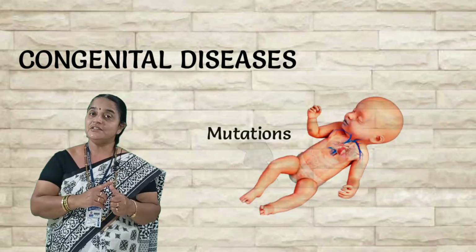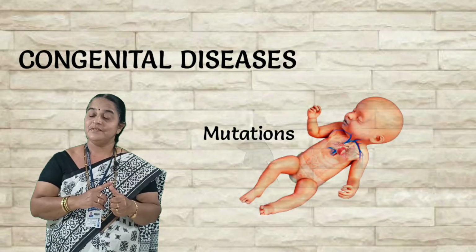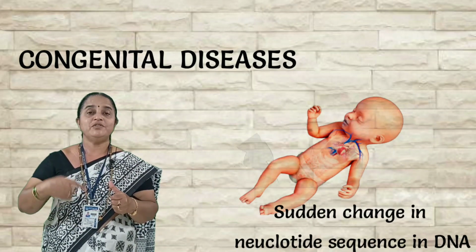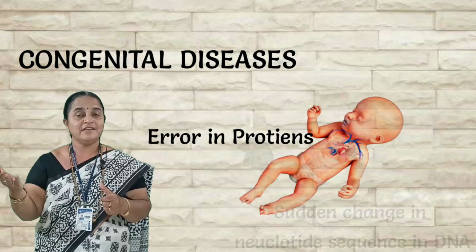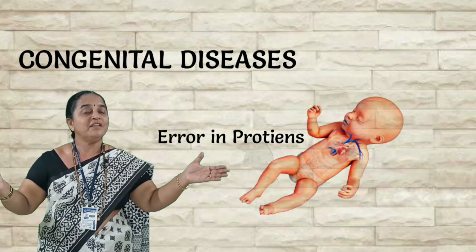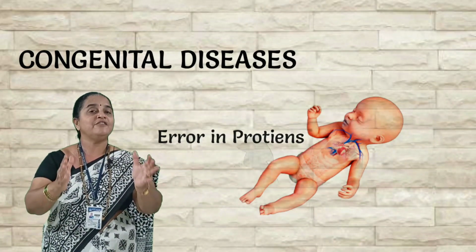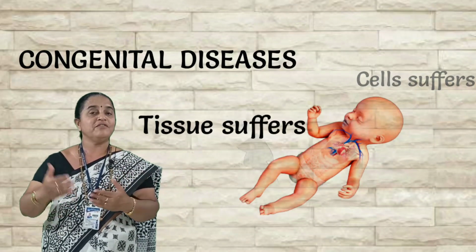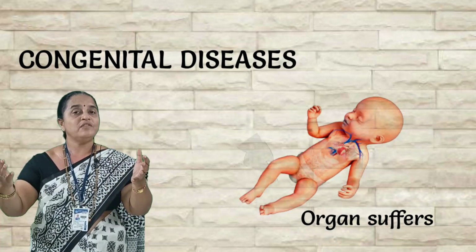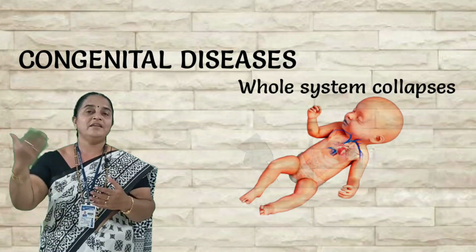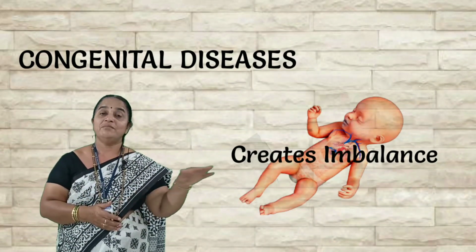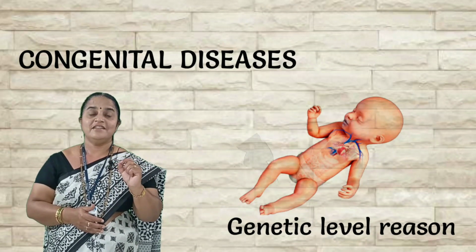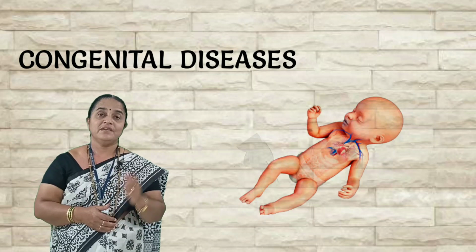Maybe mutation, you know this word now, sudden changes in the nucleotide sequence of DNA which will develop errors in proteins, and these proteins are unable to complete the metabolic reaction and the cell has to suffer. Like this, when cells are suffering, tissue has to suffer, organ has to suffer, the whole system mechanism collapses and it creates an imbalance. So it may be a genetic level reason caused by mutation.